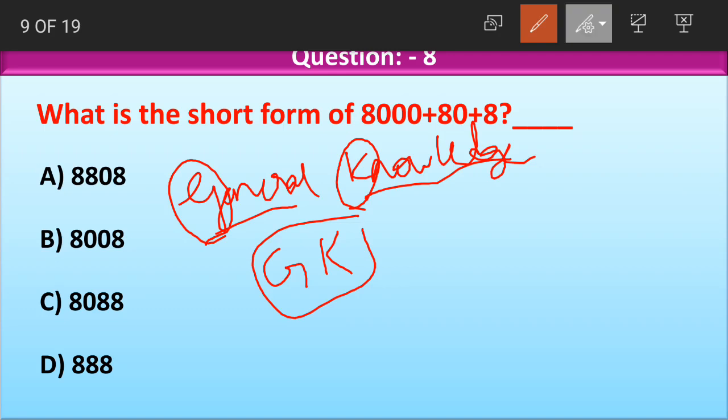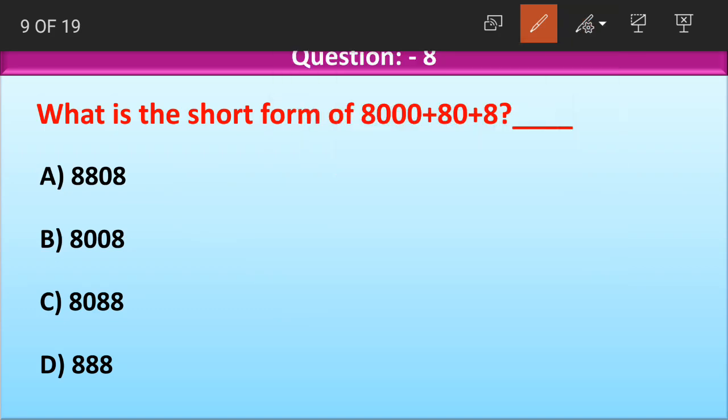In the same way, we should find out the short form of this number. As I said earlier, you have to be very cautious when writing the short forms. See here in the question, what is the place value of 8 children? First we have to find the place value of the first number.